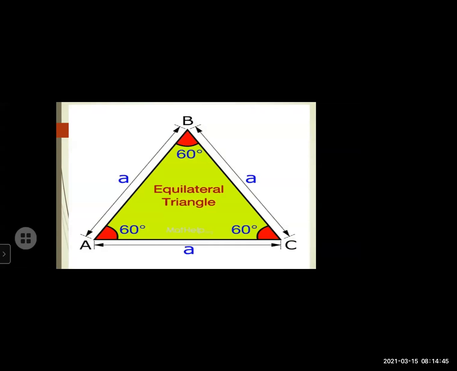Very good. Now, we can see here the equilateral triangle. All the sides are equal. If side AB has measurement A, then the measurement of BC will also be A, and the measurement of AC or CA should also be the same in an equilateral triangle. And also all the angles of an equilateral triangle are the same. Such a wonderful concept: all the angles are the same, all the sides are the same. Very good.